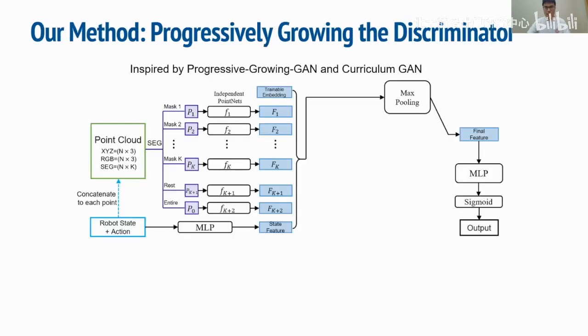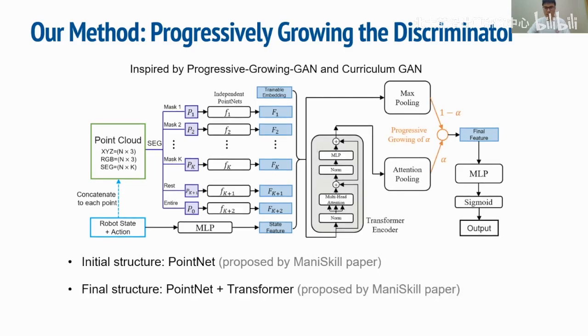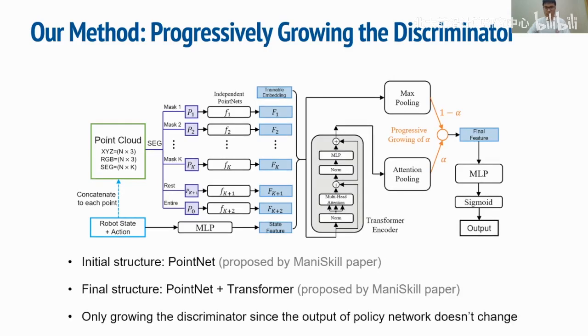Inspired by progressive GAN and curriculum GAN, we propose to progressively grow the architecture of the discriminator of GAIL during the training to alleviate the imbalance. More specifically, we let the discriminator evolve from a simple initial architecture, which is the PointNet, to a more complex one, the PointNet plus Transformer. In this case, the discriminative power is gradually increased.